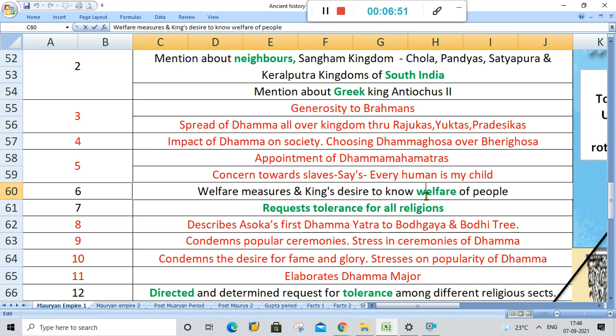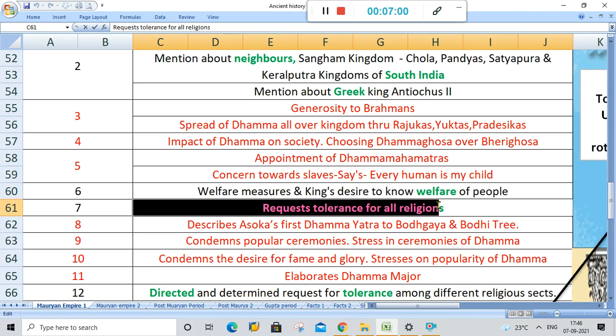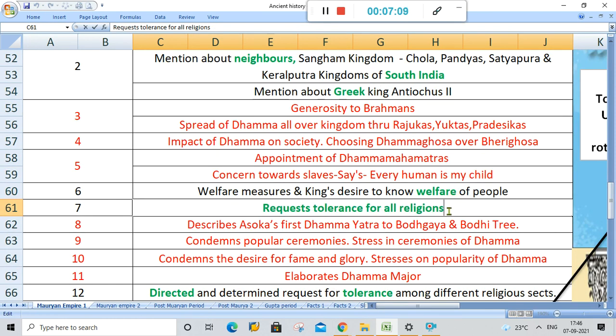Next, Ashoka was concerned about these people and animals' welfare. Because he was concerned with the welfare of these people, he requested tolerance for all religions. He knew that if all the religions are in one place and they fight, there will be no peace. As he is concerned for their welfare only, he requested tolerance of all religions.